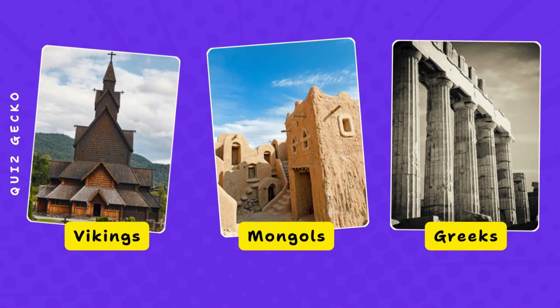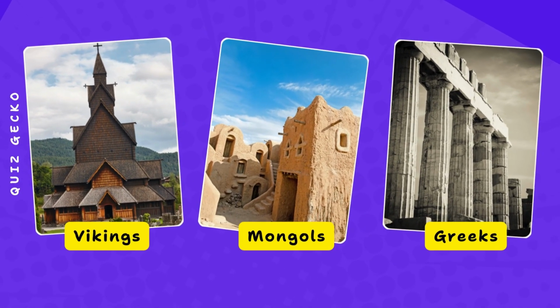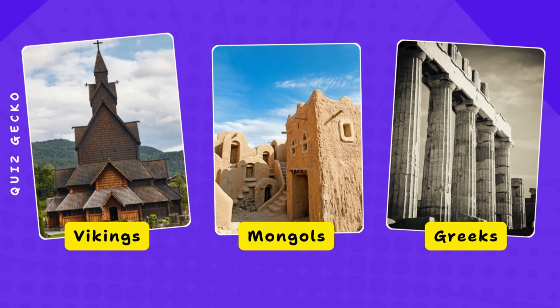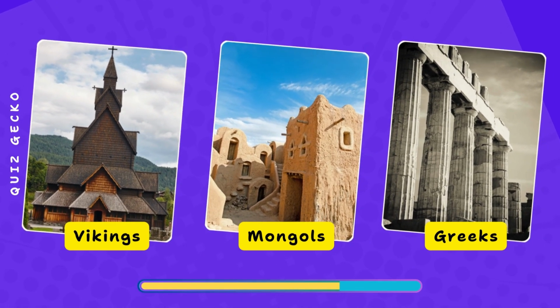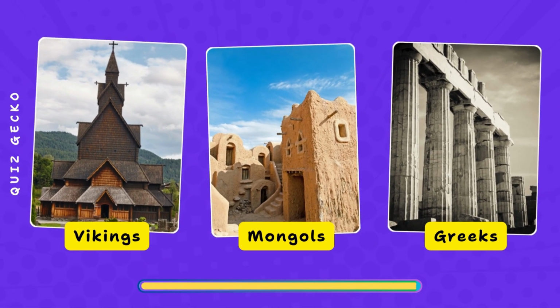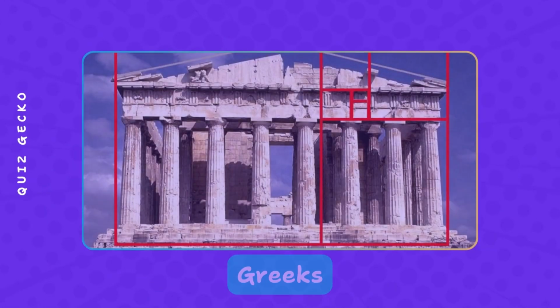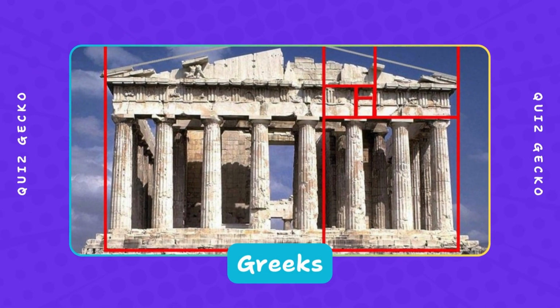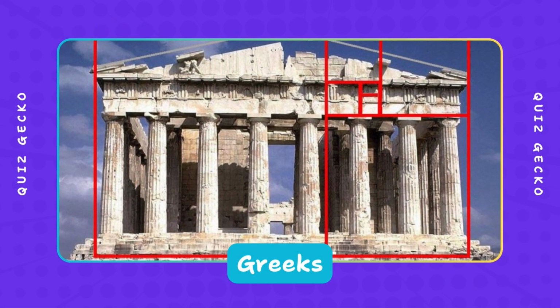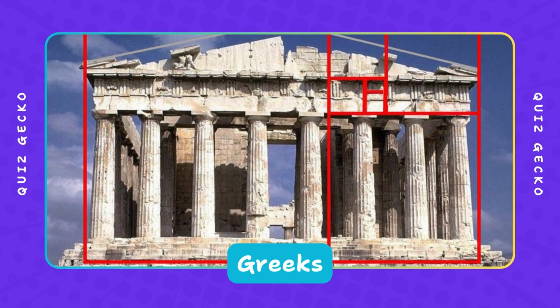Which ancient civilization used artistic ratios similar to the golden ratio? Vikings, Mongols, Greeks? Greek artwork and buildings often relied on balanced rectangles whose sides are close to golden proportions.